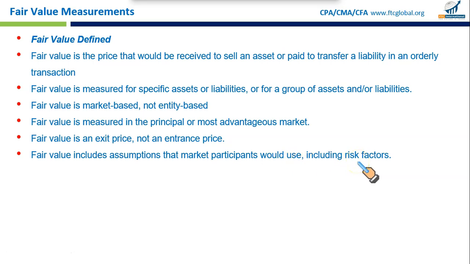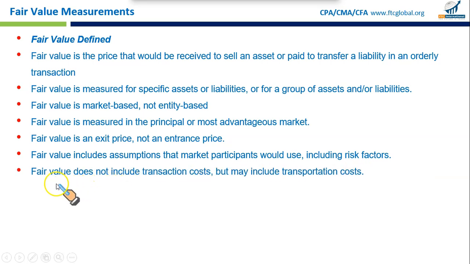What it means is that when selling an asset, a business would account for risks like market fluctuations of price or competition, what the competitors' pricing is, which potential buyers would also consider. So this is an important aspect of fair value. Fair value does not include transaction cost, but may include transportation cost. It's fairly straightforward. If you're selling a piece of heavy equipment, transportation cost to deliver it to the buyer might be included, but commissions and legal fees related to the sale are not included.